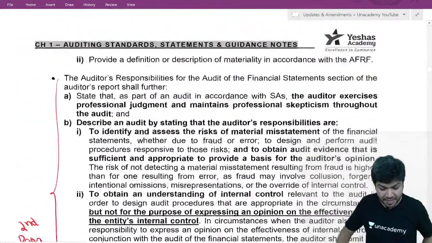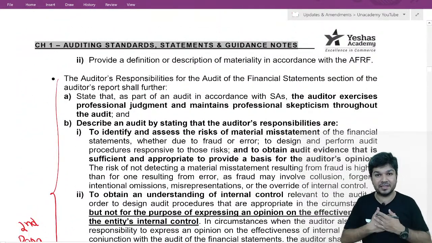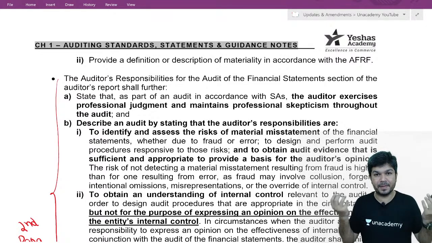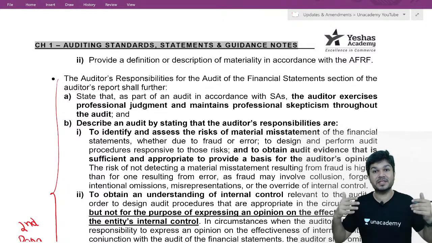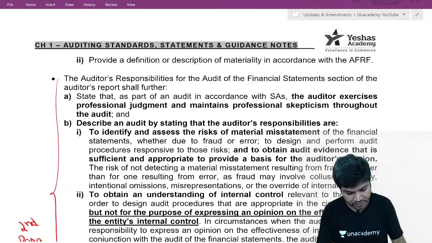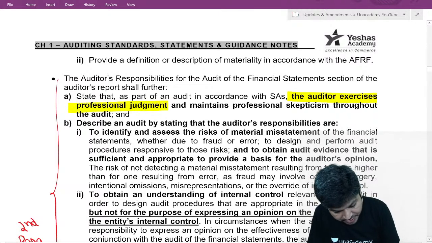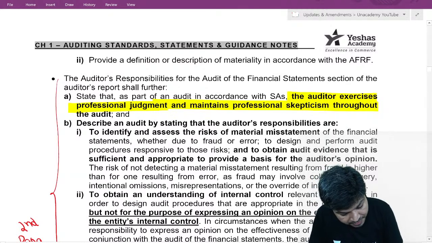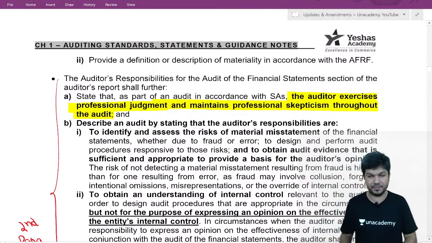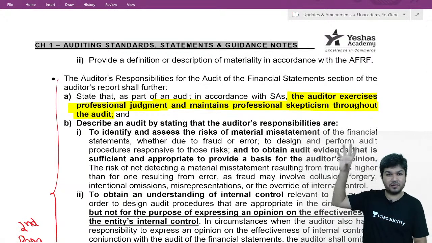Now the second para is how do we do the audit. So we write, while conducting the audit, we maintain professional skepticism and exercise professional judgment throughout the audit. So we exercise professional judgment, maintain professional skepticism throughout the audit. Then we say, in the audit, what do we do?